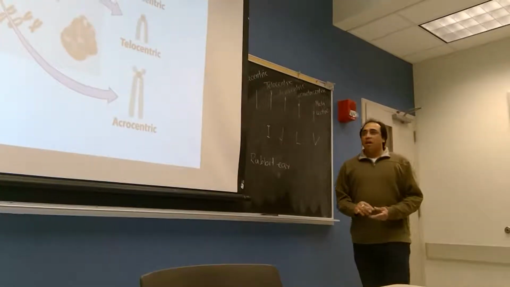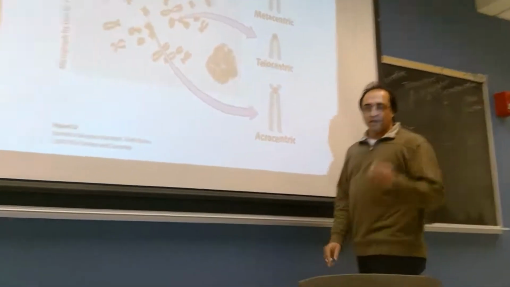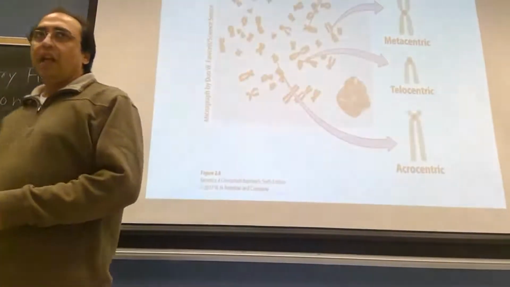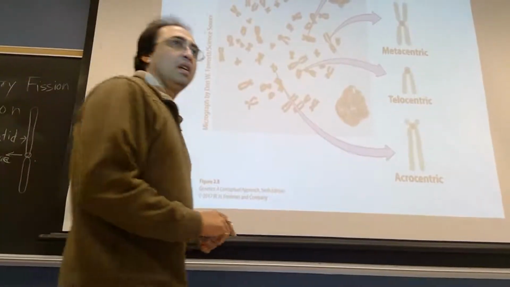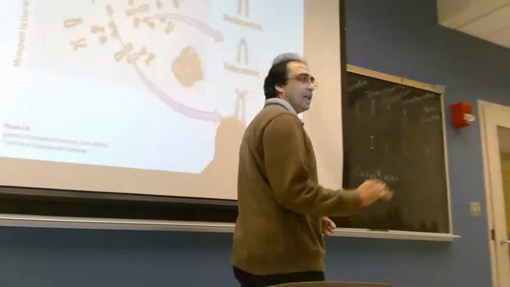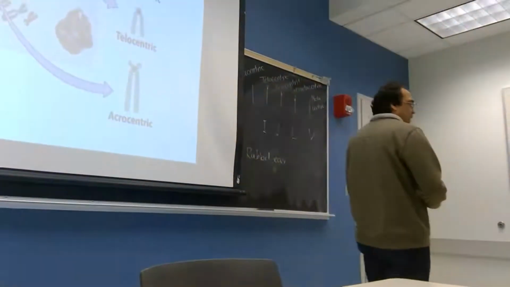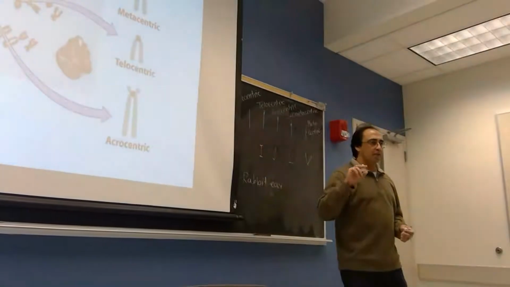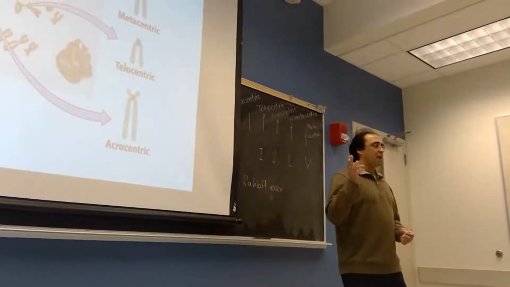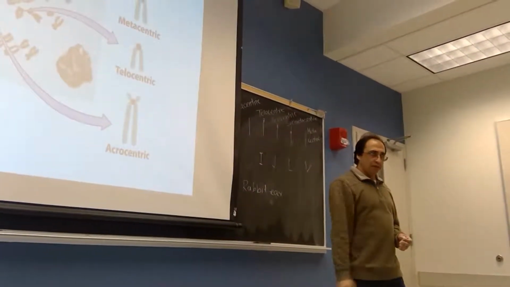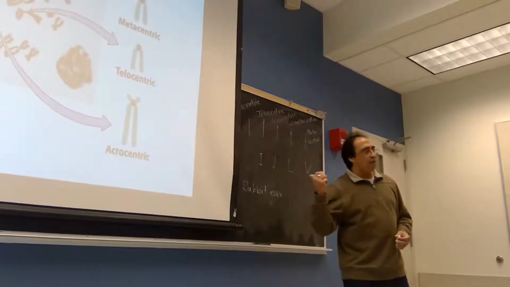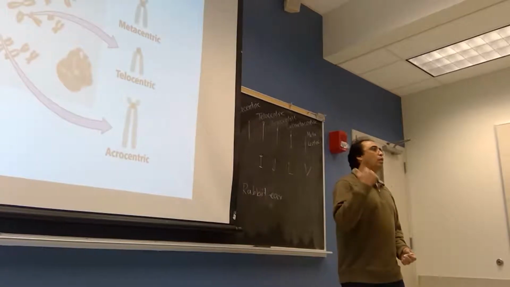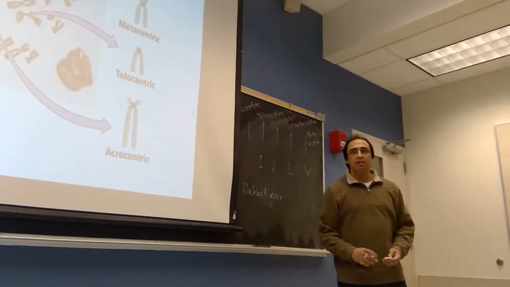Now the question is that for telocentric, acrocentric, submetacentric, and metacentric, there is a presence of centromere. But in case of eccentric, there is no centromere at all. So what is the function of centromere? I know that there is a kinetochore protein in the centromere, which helps the spindle fibers to attach to the chromosome. If there is no centromere at all, what will happen to that chromosome? Will it go for the cell division cycle or not?